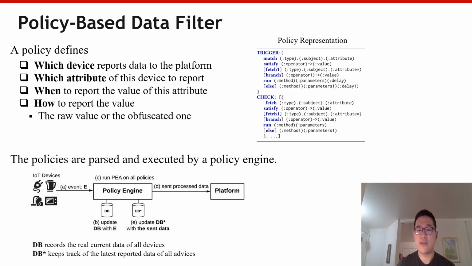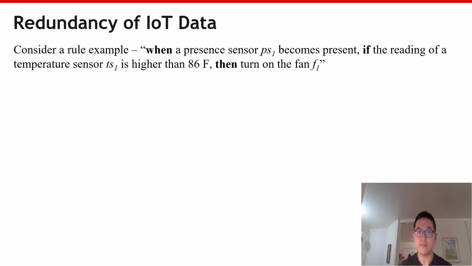Besides, we give a policy engine which parses and executes all the policies. Instead of explaining the complex policy format and the parsing algorithm, I will use examples in the following slides to explain the idea of data filtering and policy design. I'll first explain why IoT data are redundant for executing automation rules.